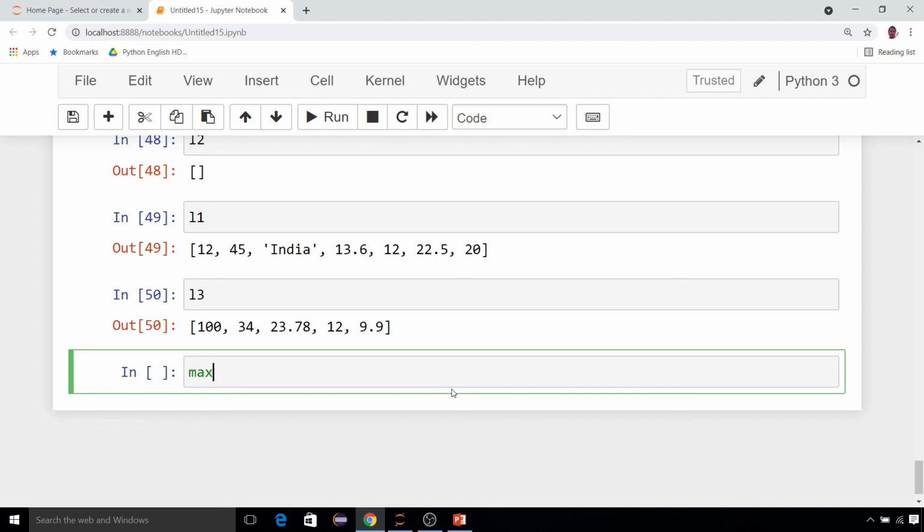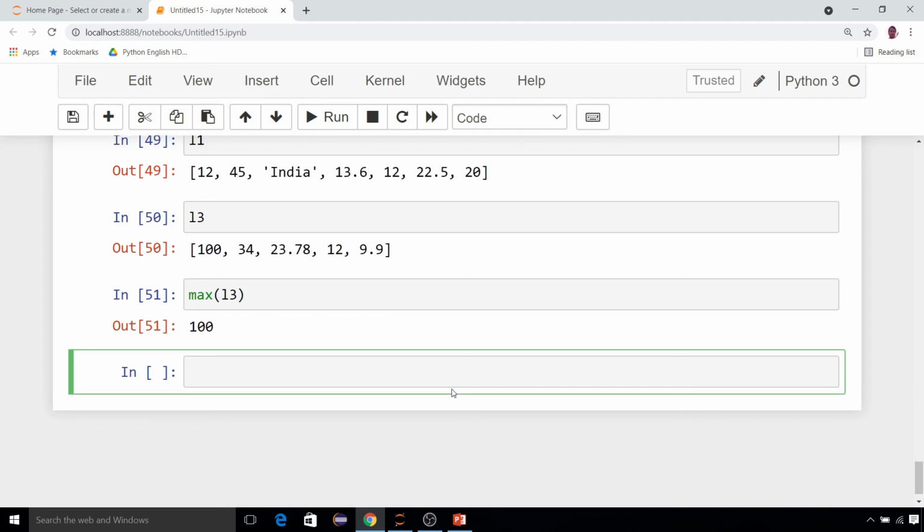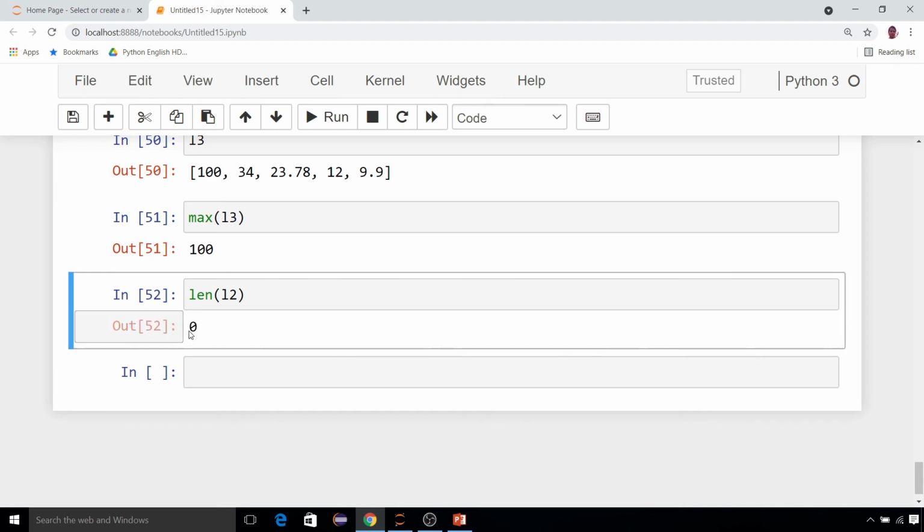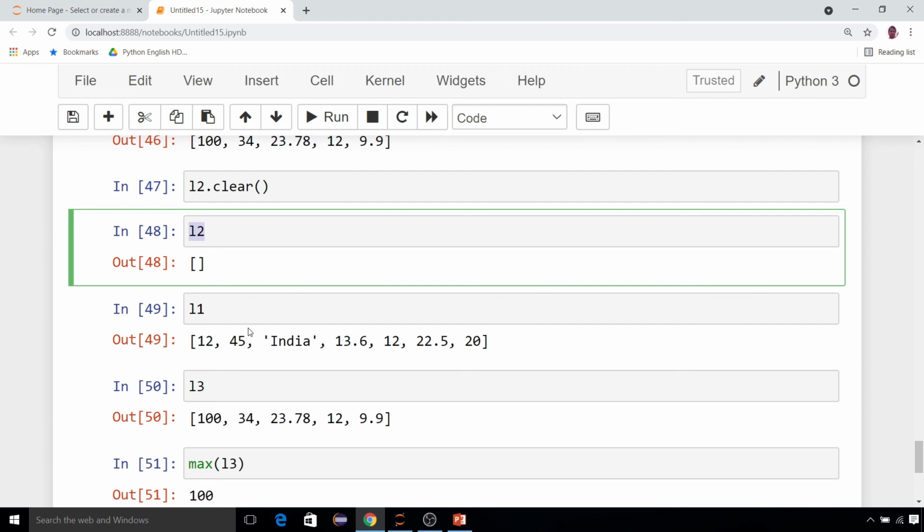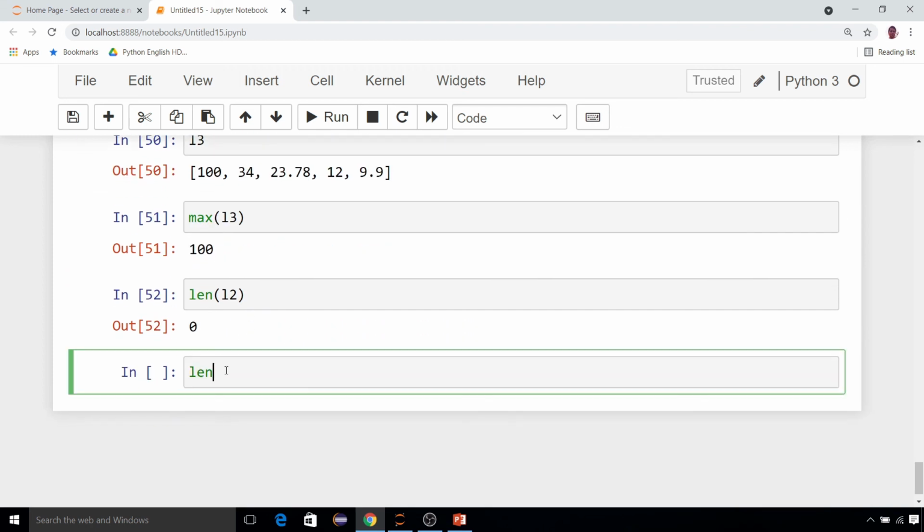For example, max of L3, 100 is the maximum of L3. Maybe you want to know the length of your L2 list. This is the length of L2, 0. Why? Because just now you cleared L2. So length is 0. You can find the length of L1, which is 7. These are all functions. Always remember this is the difference between function and method. Methods are specifically for list and can only be used with the list. But built-in functions can be used with the list, the string, or whatever we are going to learn in the future.